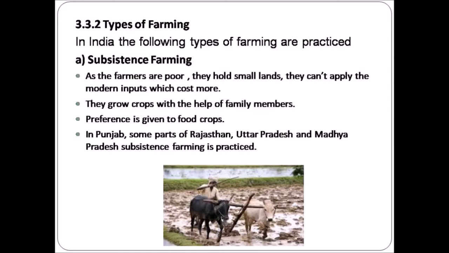First, we will see about the subsistence farming. In the subsistence type of farming, the farmers follow traditional method which gives low productivity because the farmers who follow the subsistence farming are usually poor. They cannot afford to buy modern equipments or they cannot afford to buy high inputs like fertilizers, pesticides, high yielding seeds, etc.